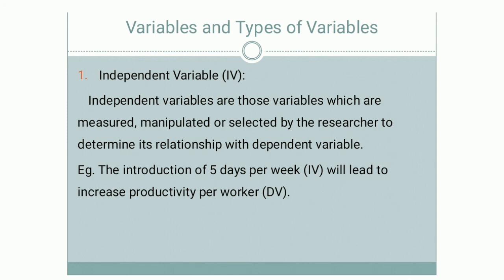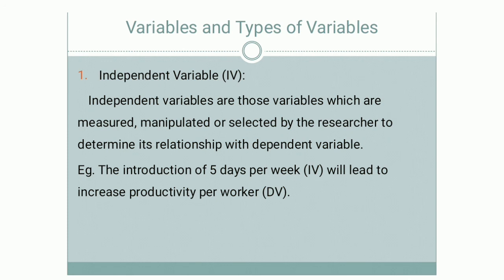Another example: demand is fully dependent on price and on advertisement. If your price is suitable to the customers, then obviously there will be higher demand. So price is the independent variable here, and demand is dependent on it.